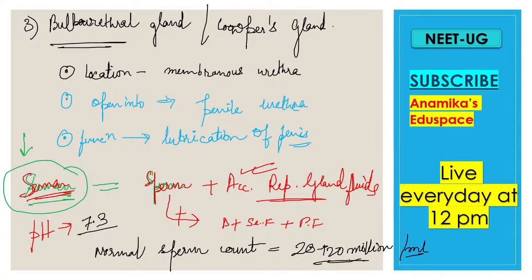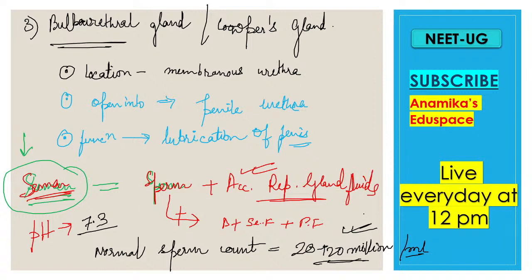If you measure per ml of semen fluid, then 20 to 120 million sperms are present in just 1 ml of fluid.